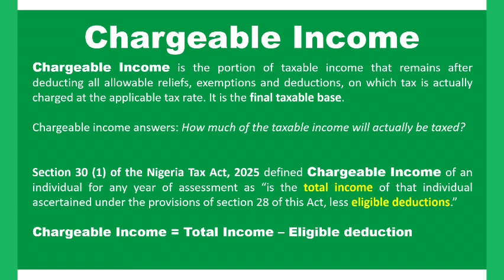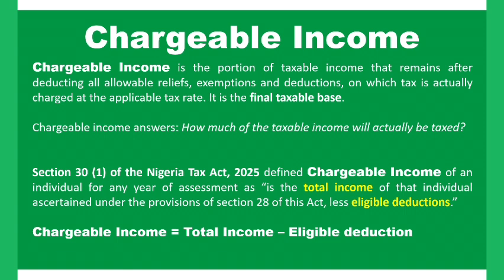Don't forget, under normal circumstances, your taxable income is what we call the tax base, what we are levying tax on. But what we later levy tax on is what we call chargeable income.